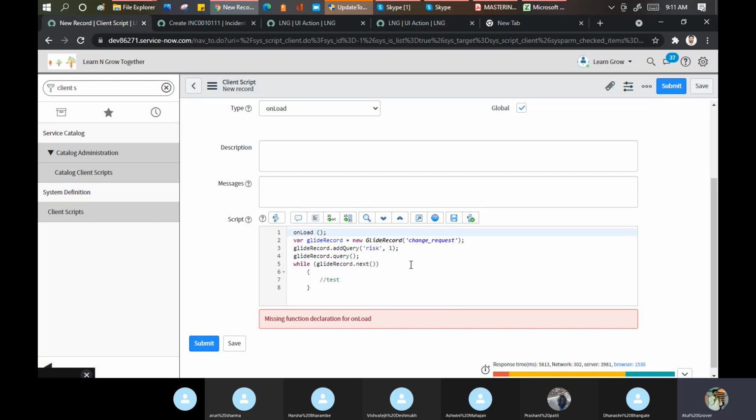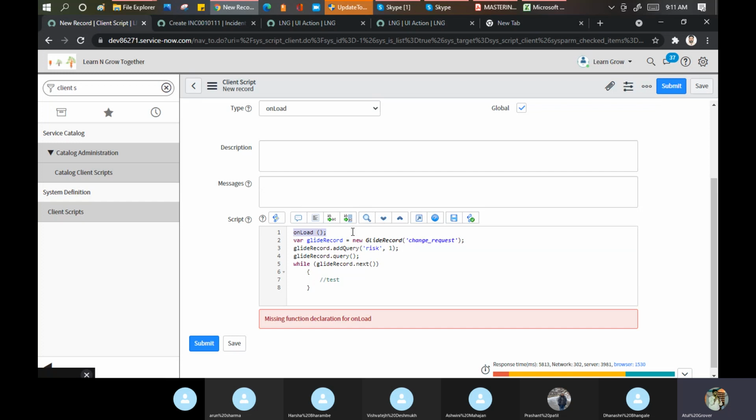Let's see if it works for me. It should. Let's put some wild thoughts here. No, nothing is happening. It means something is wrong here. We don't know the syntax of this thing.